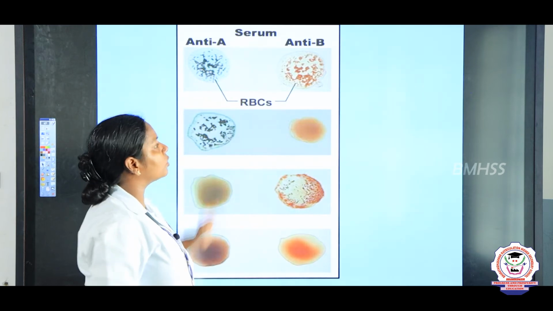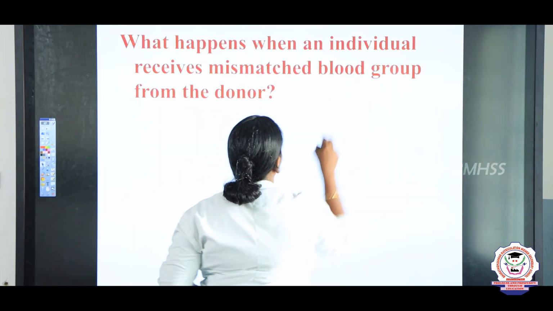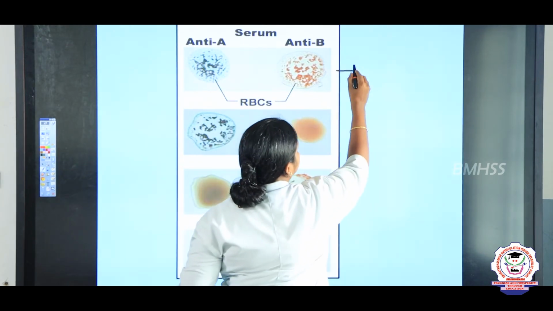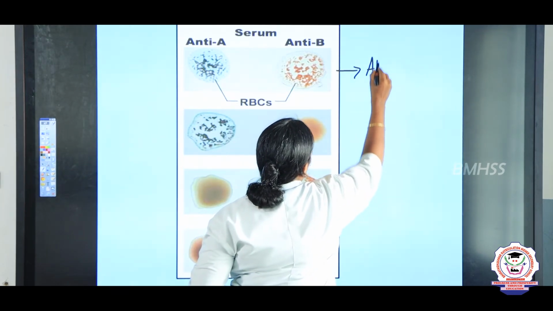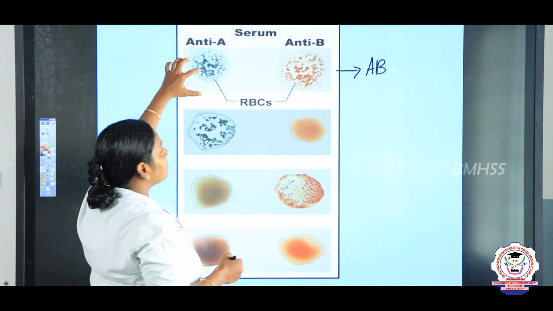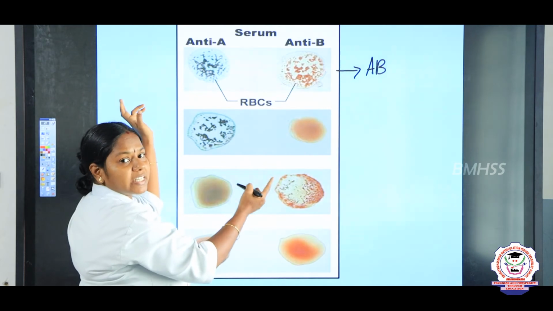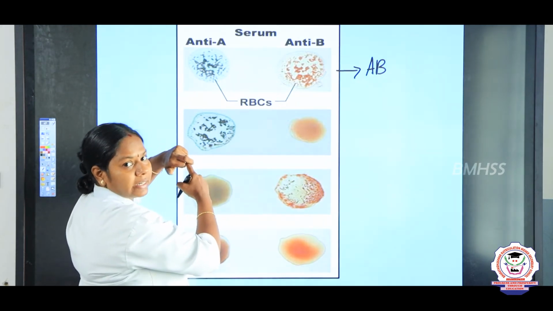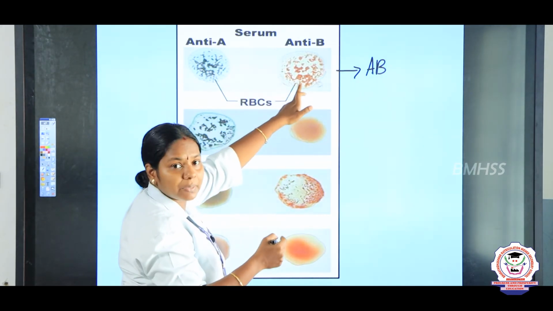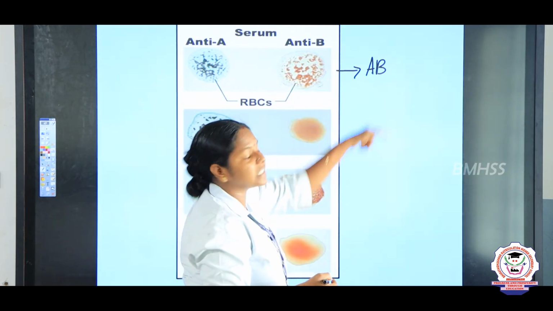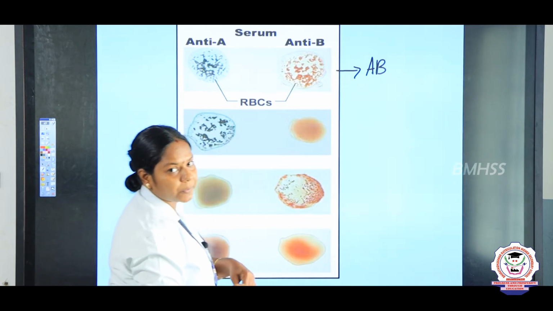Then we can conclude the person possesses the blood group AB, because antigen A and antibody A get reacted, and here also antigen B and antibody B get reacted. So, we can determine the person's blood group is AB.